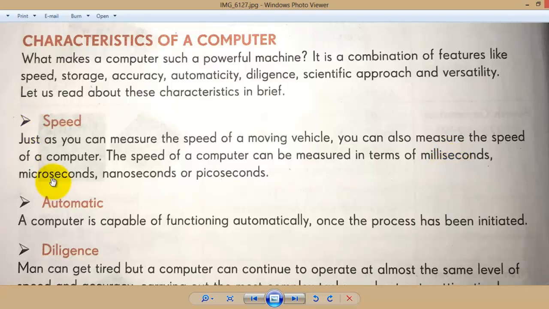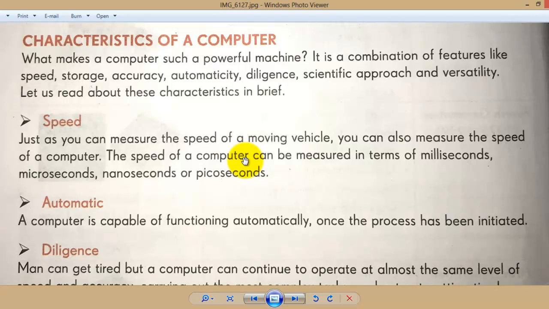So millisecond, microsecond, nanosecond, and picosecond are divisions of time into millionths. With these units, we can measure the speed of a computer. That means a computer works very fast and automatically. We all know that a computer is capable of working automatically, but if a user did not give any command or instruction, the computer will not do anything on its own. It will sit idle and won't do anything.